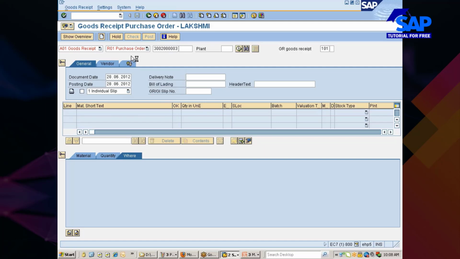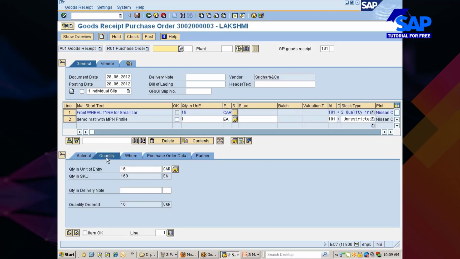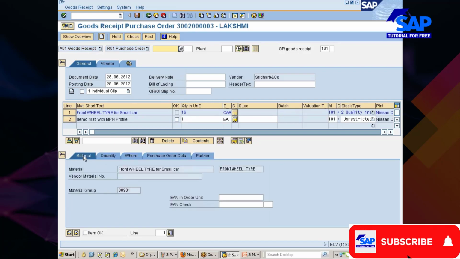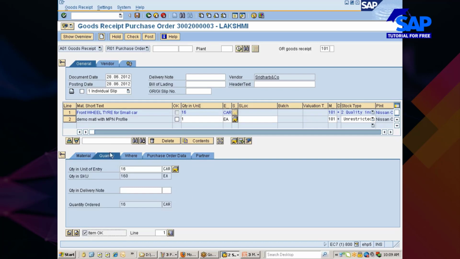I'm taking purchase order 300200003 and I would just go and receipt it. This is for front wheel. I would just go with item OK, and instead of 16 cartons, I'll go with only 2 cartons.